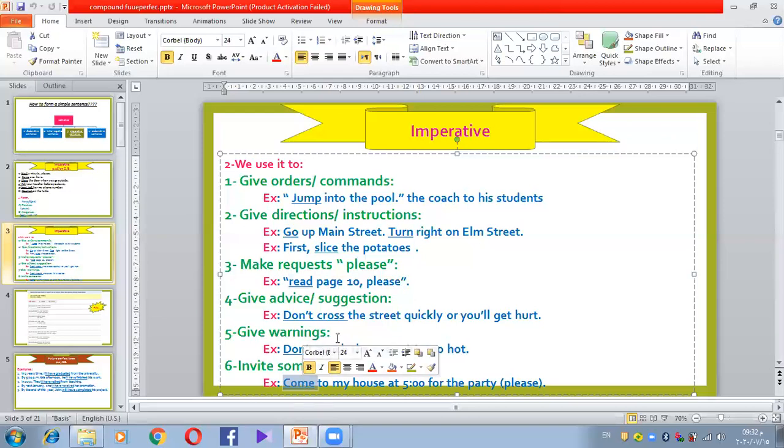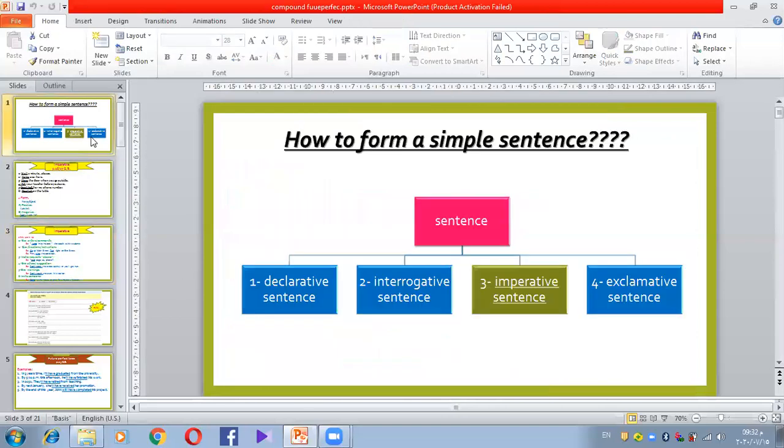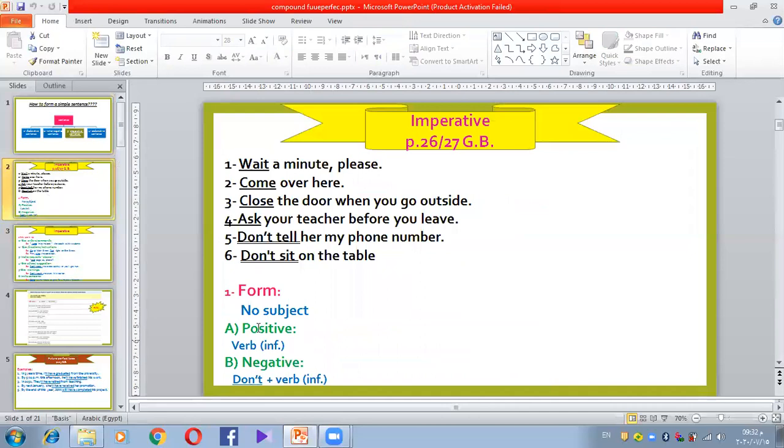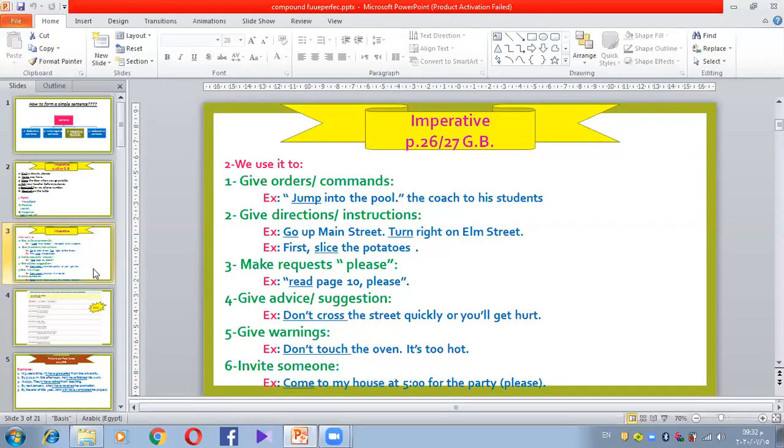Okay? Don't touch and don't cross. Don't forget, this is imperative, but negative imperative. So again, we have the imperative sentence. How can we make it? No subject, positive: verb in the infinitive form; negative: don't plus verb infinitive. Why do we use the imperative? For giving an order to a person, for giving directions or instructions, for making requests, for advice or suggestions, for warnings, for invitations, or inviting someone. Okay, it's very easy and very simple.